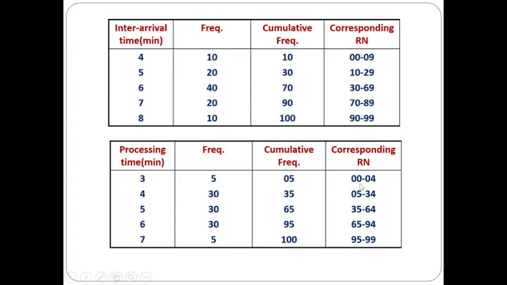The corresponding random numbers are 0 to 4, 5 to 34, 35 to 64, 65 to 94, and 95 to 99. The random numbers for both cases are directly given, so we can formulate the table.